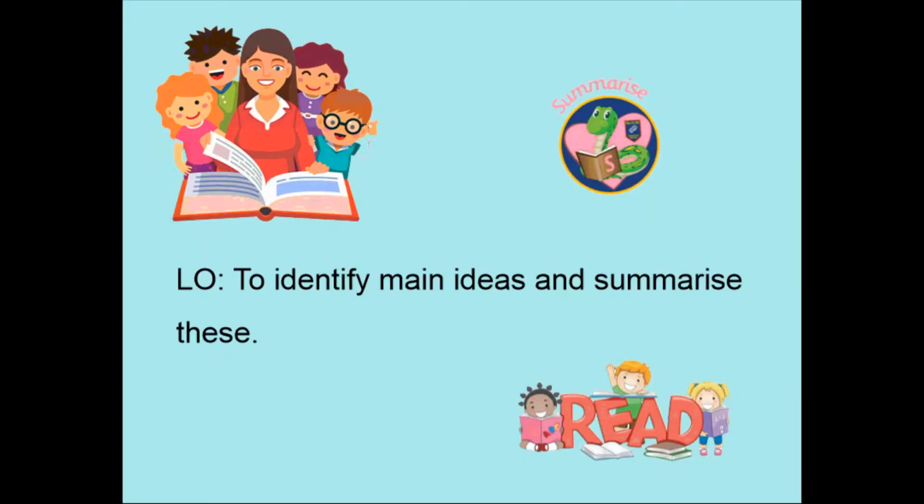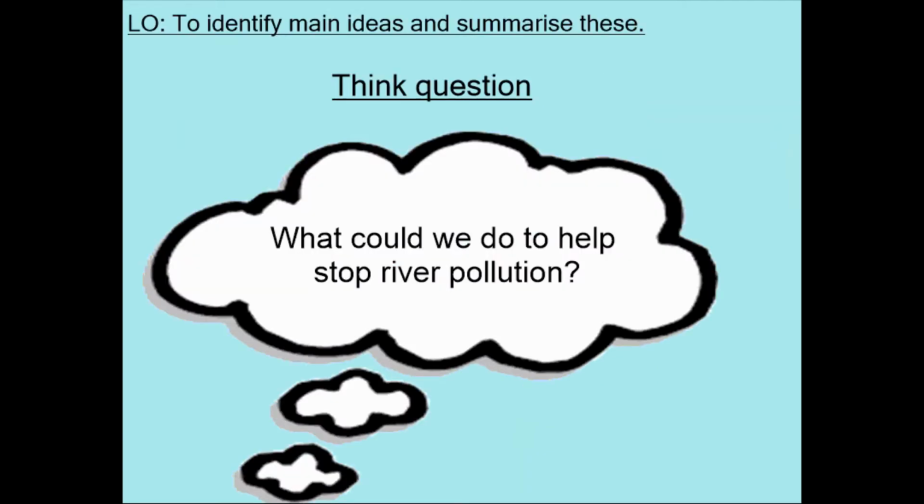We're going to carry on with our Summarise Viper and think about the main ideas of a non-fiction text. So this was the think question that we had in yesterday's lesson. What could we do to help stop river pollution? Well, one thing that I think we could do is not throw litter and make sure that we put our rubbish in a bin. So that's one thing that could help to stop river pollution.